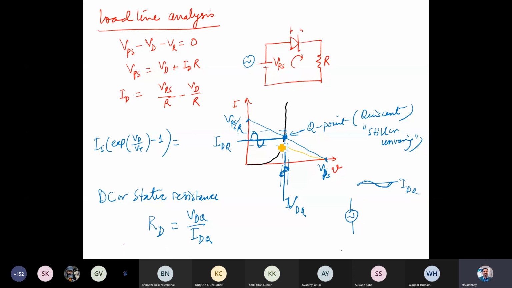The Q-point may change if the operating condition changes. Suppose I change the value of R, it may happen that it goes here, to a point where the diode may not work. So the operating condition means the value of the resistor and other things. And this is a very simple circuit.